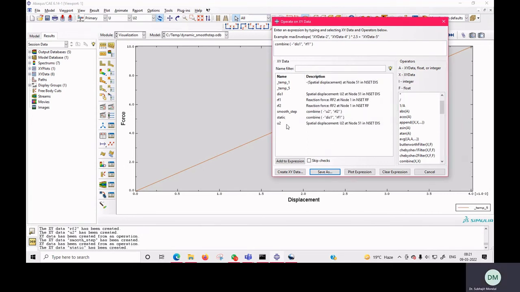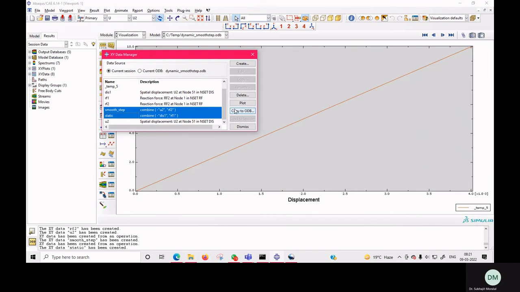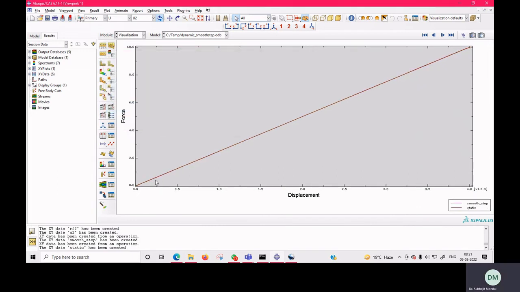Okay, now what you can do, here you can see we have selected static and smooth step, and we are plotting force versus displacement. Here you can see both the results are same. Though in the first case we have analyzed as a static, and in the second case we have analyzed as a dynamic explicit, but we have applied the load in a smooth step fashion so that it resembles a quasi-static analysis, and we have observed that in both the cases we are getting the same result.